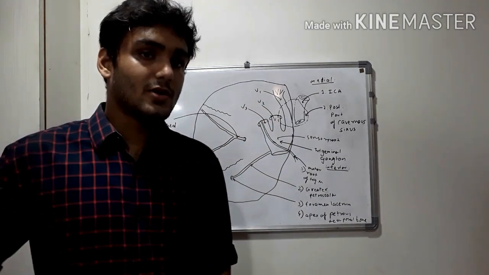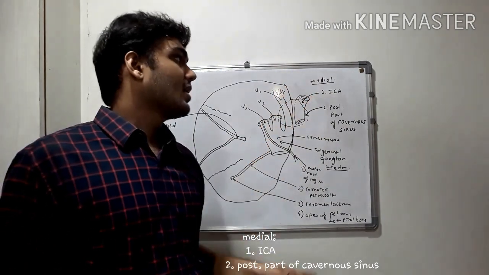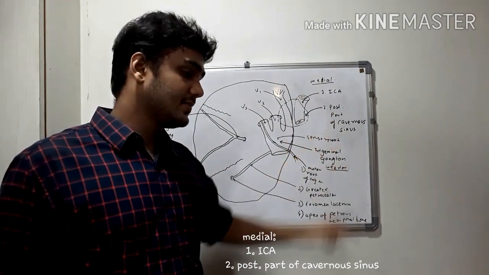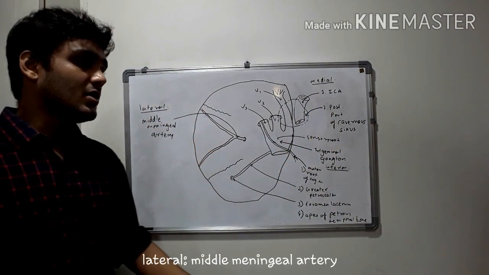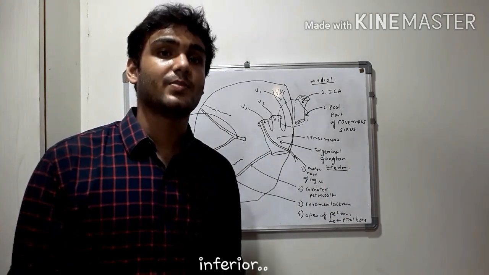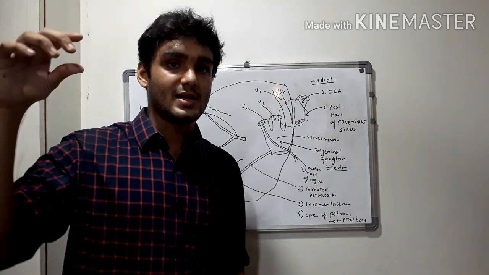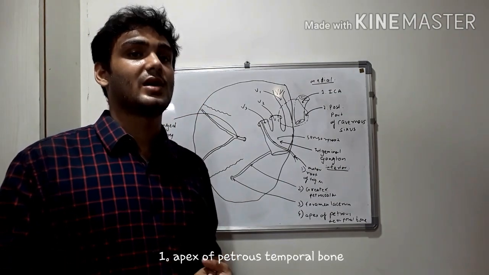So firstly, talking about the medial relations. Medially we have two structures, the internal carotid artery and the posterior part of the cavernous sinus. Laterally, we have the middle meningeal artery. Now coming to the inferior relations, we saw that the apex of the petrous temporal bone lies below Meckel's cave and the trigeminal ganglion. So firstly, we have the apex of the petrous temporal bone in the inferior relations.